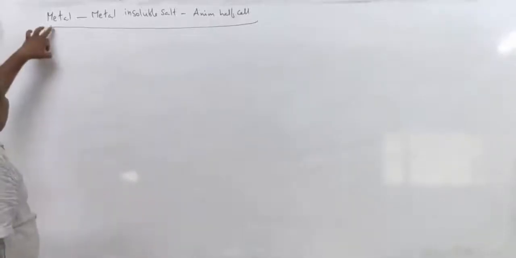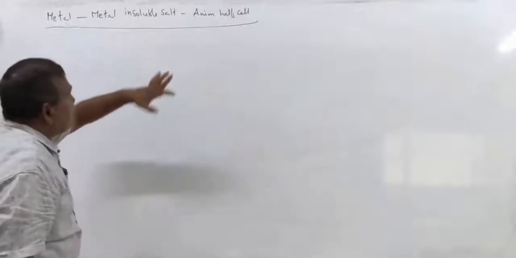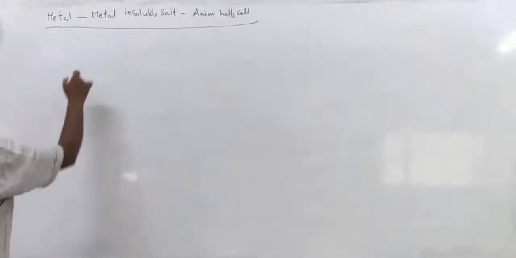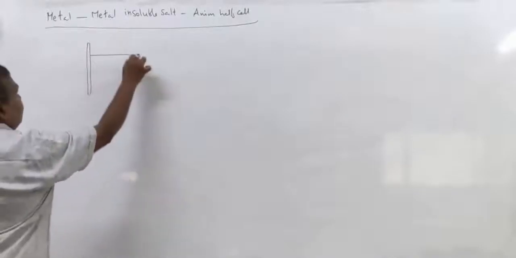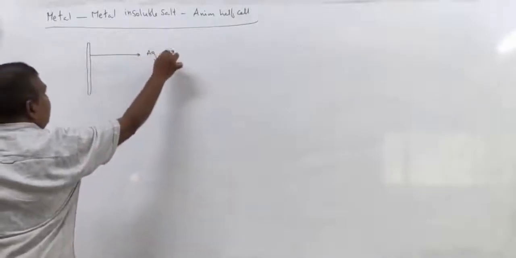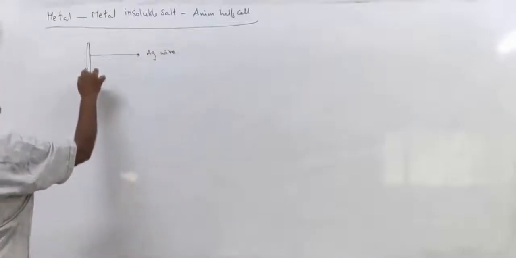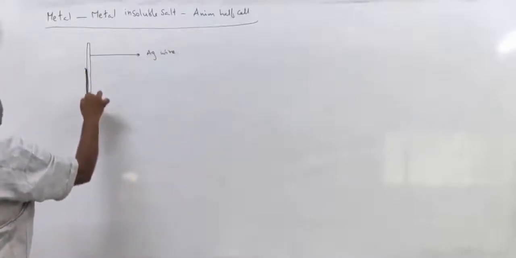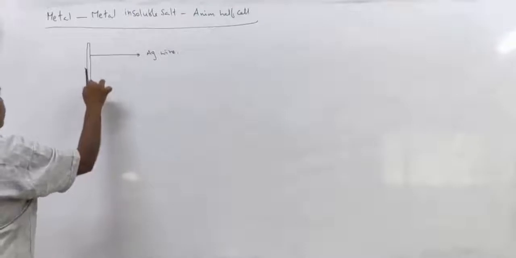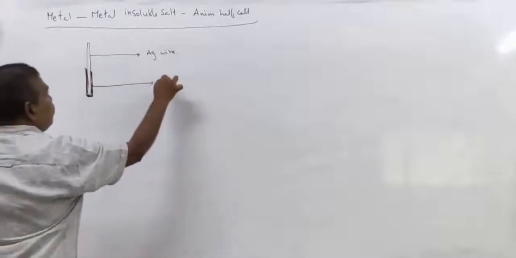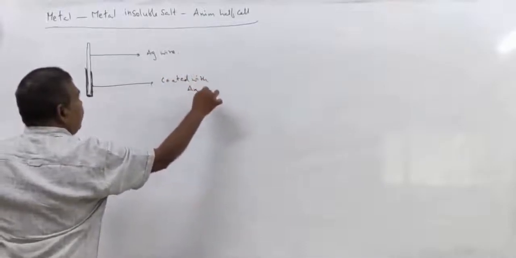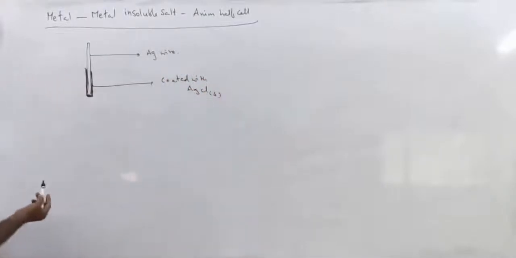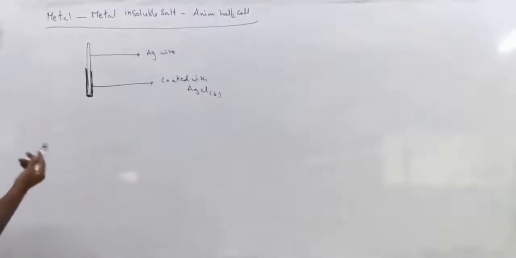Now, the metal insoluble salt anion half cell. Say, for example, this is a wire of silver, and it is coated with AgCl solid. The anion is Cl minus, the cation is Ag plus.